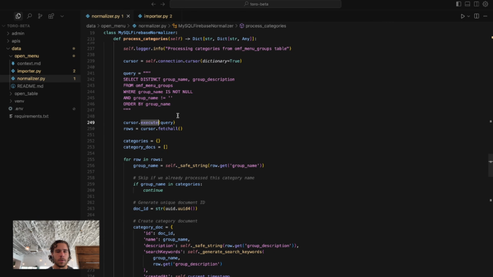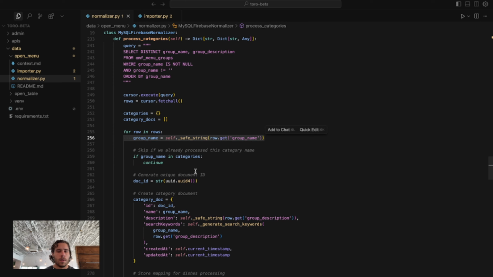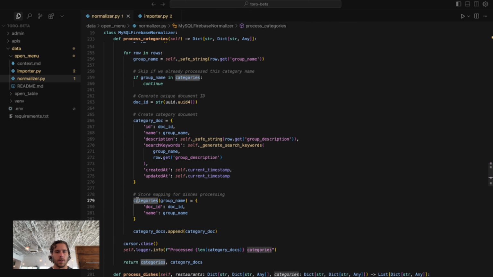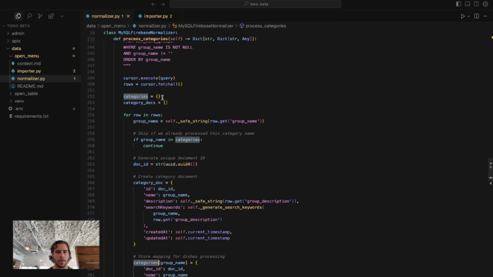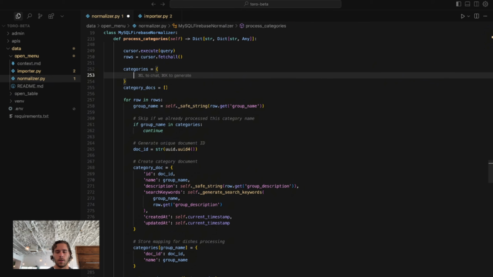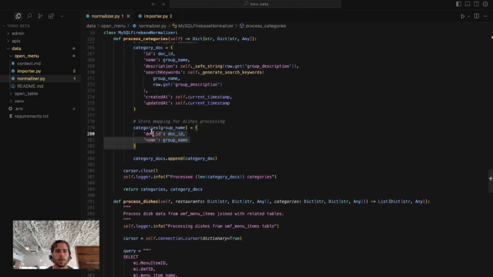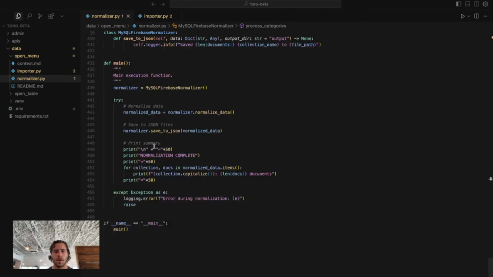Again, it's going to execute that query that we just executed. It's going to fetch all the rows. It's going to loop through the rows. We're going to get the group name. If it's in the categories, we're going to skip it. We've already processed. We're going to generate a unique ID, and then create that category document. Again, we're creating a dictionary. We're instantiating up here. This in Python means dictionary, and that's just a key value pair, so it'd look like key and then value. So then we're storing that mapping, and that's that.